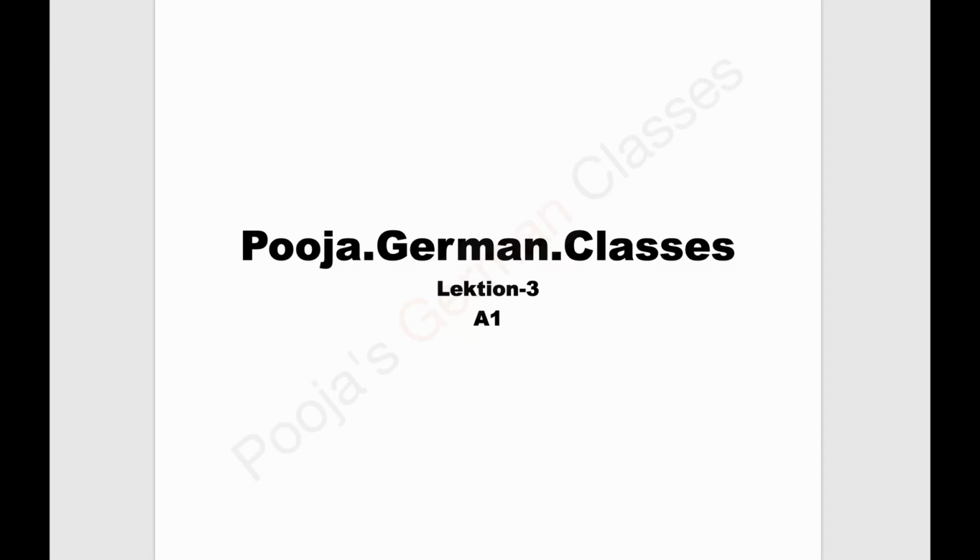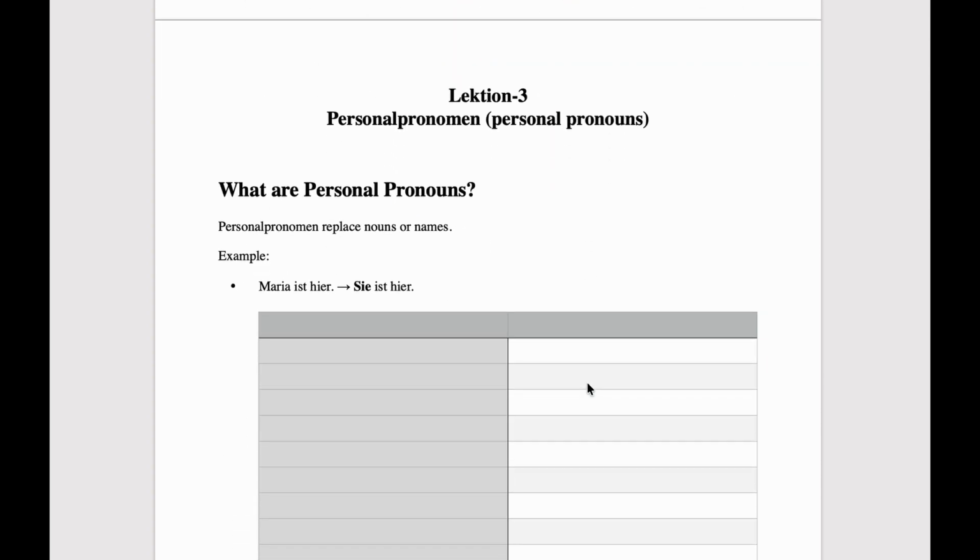Now in this video we will be covering Lektion 3, which means chapter 3 of A1 level. We will be covering personal pronouns, some important verbs and a few important question words. Okay, so let's begin. So this is chapter 3. Our chapter's name is Personalpronomen, which means personal pronouns in English.